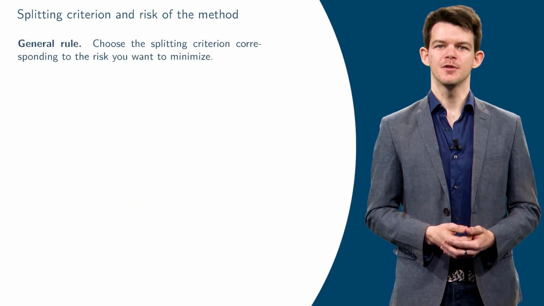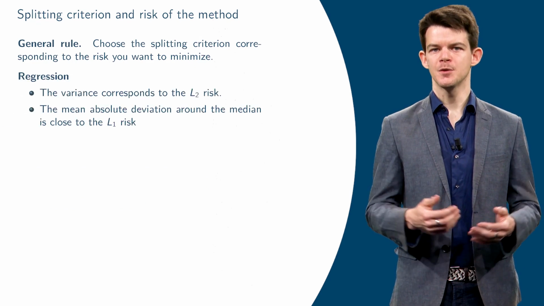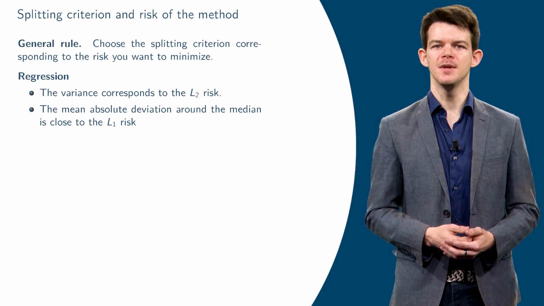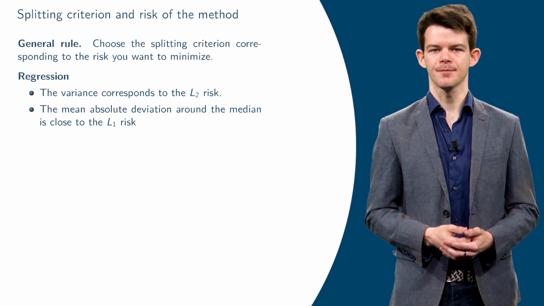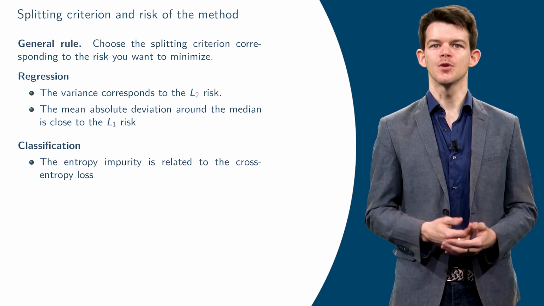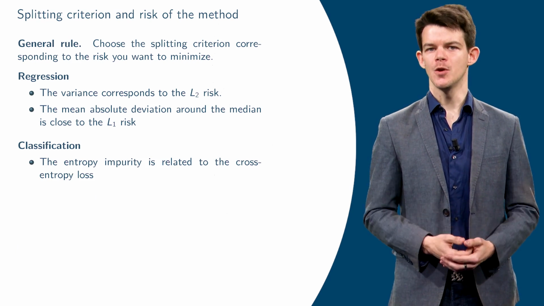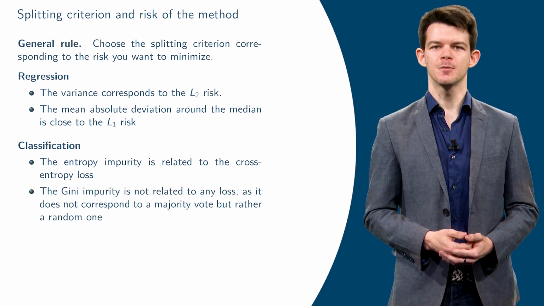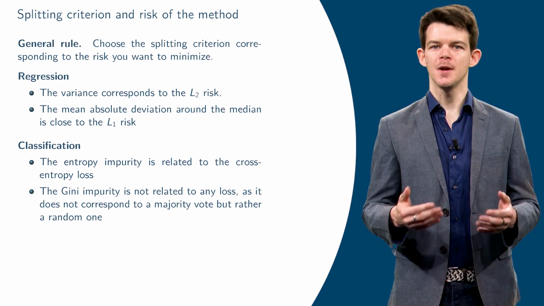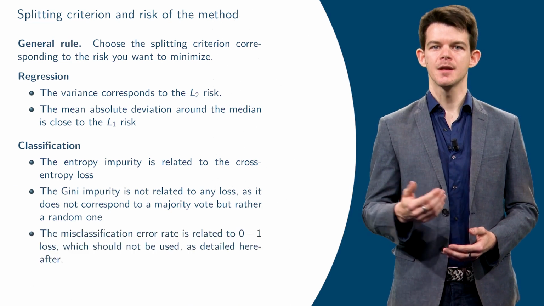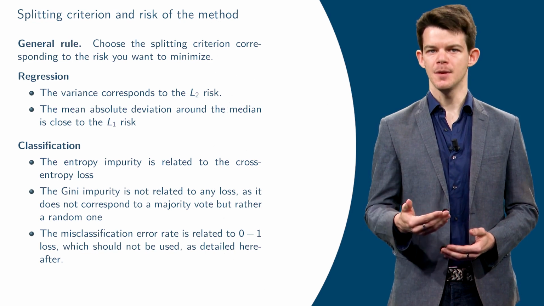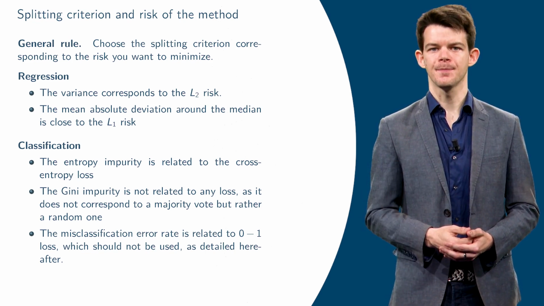Several splitting criteria are possible, as we have seen. The variance criterion corresponds to the quadratic risk. The criterion of the mean absolute deviation around the median is close to the L1 risk. For classification, the impurity criterion associated with the entropy corresponds to the cross-entropy loss often used in machine learning. The Gini criterion does not correspond to any loss because it does not correspond to a constant prediction in a cell, but to a random prediction. The error rate corresponds to the 0,1 loss, which should not be used as a criterion for building the tree, as we will detail in the next video.